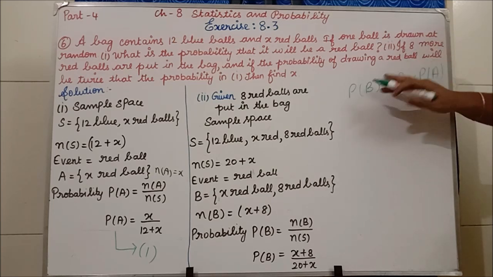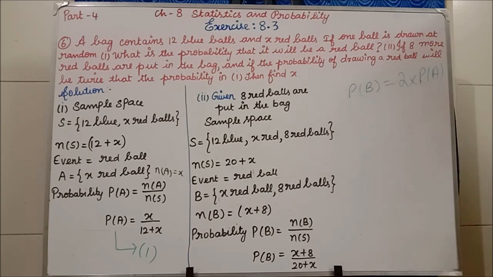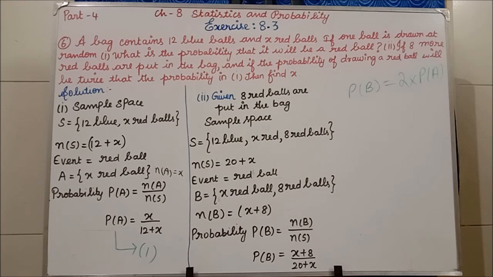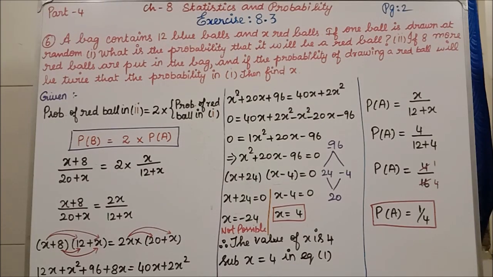Using this, we have to proceed through some steps, and only then can we find the x value at the end. If we know the x value, then we will know the number of red balls. Here, the problem is still there. After erasing this, I am going to write the remaining continuation. Clear up to this? This is page number 2, the 6th question. I am continuing the remaining part.